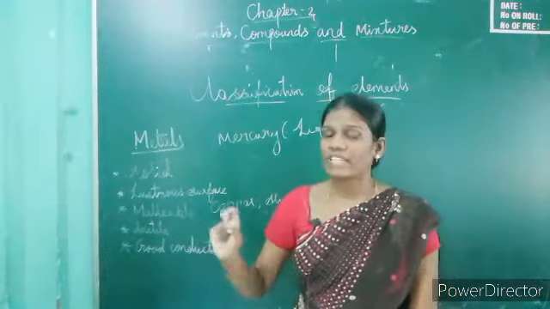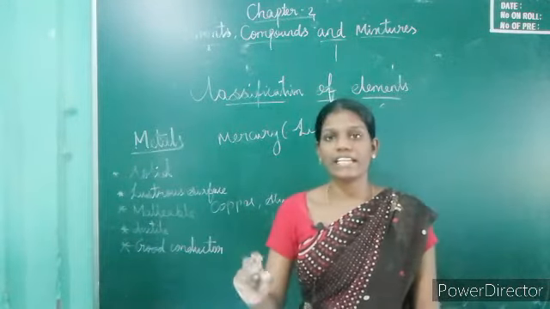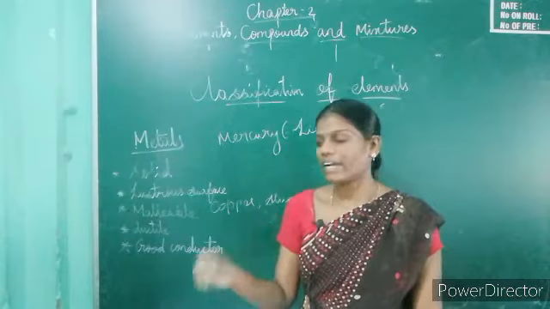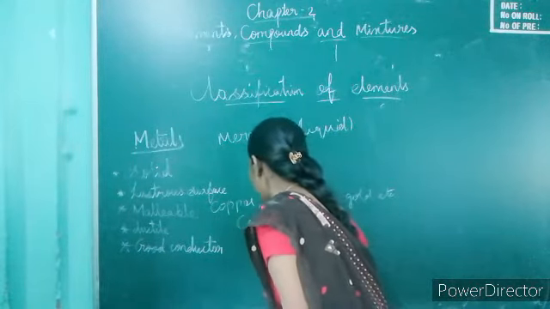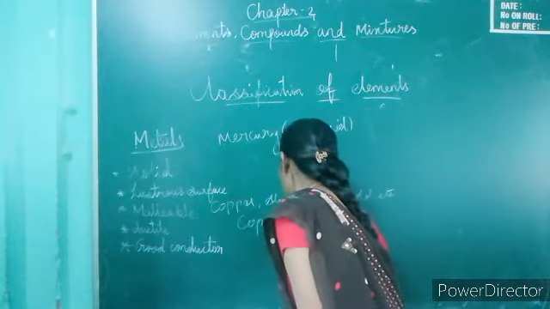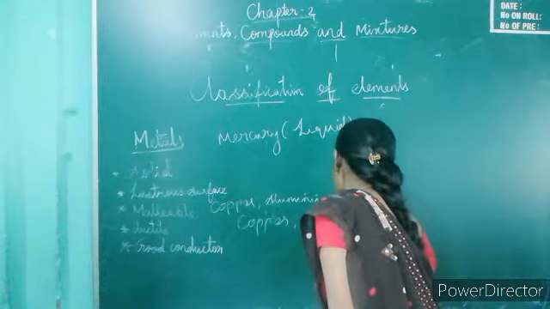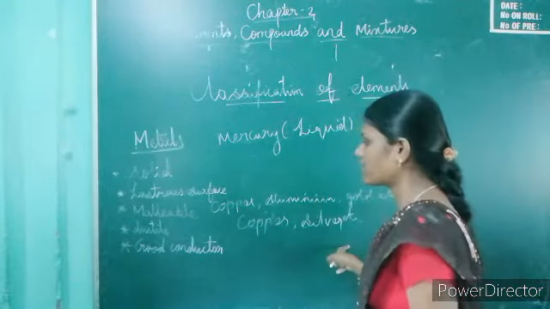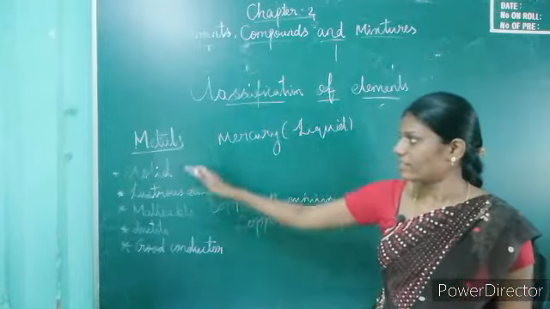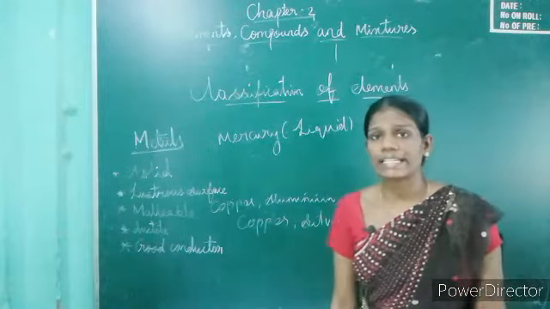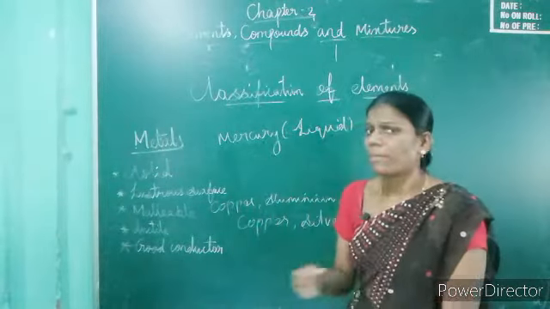Here malleable means we can roll thin sheets, and ductility means we can roll thin wire. For example, copper, silver, etc.